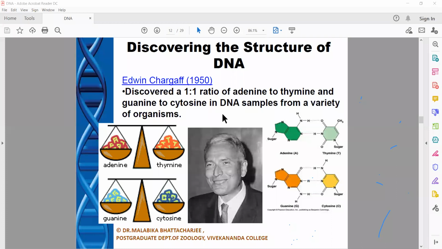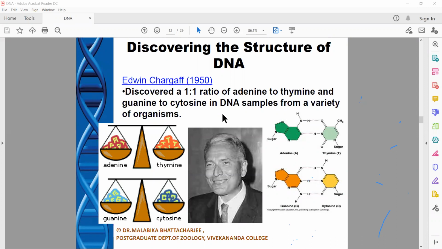In 1950, you must have heard his name, Erwin Chargaff. He for the first time said that in the DNA structure, whatever the structure may be, the ratio of the purine bases to the pyrimidine bases is the same.